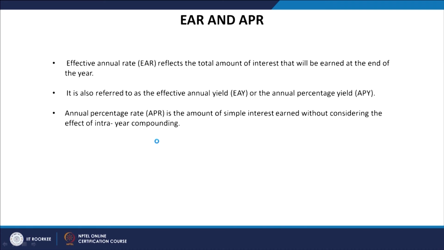It is also referred to as the effective annual yield, or the annual percentage yield, called APY. There is a difference between interest and yield.